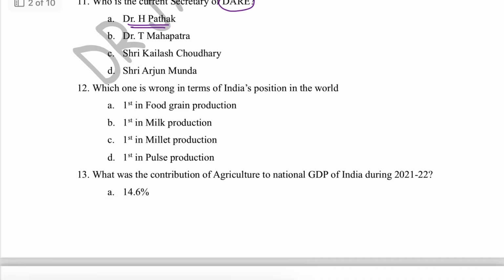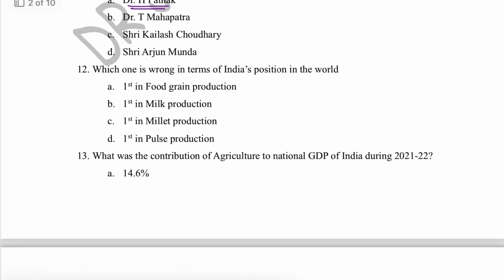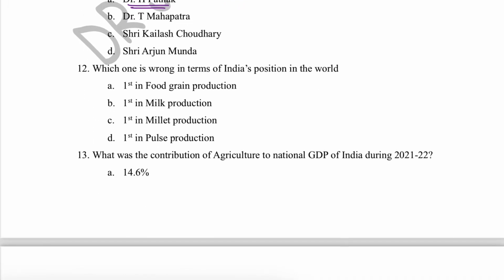Then which one is wrong in terms of India's position in the world? Of course, the first in food grain production, that is the wrong answer. India is in second position in food grain production, followed by China.